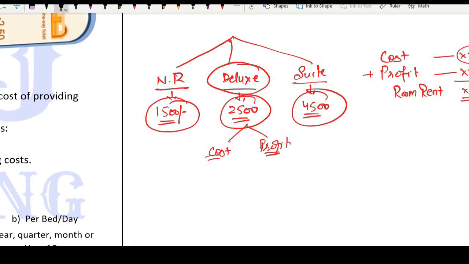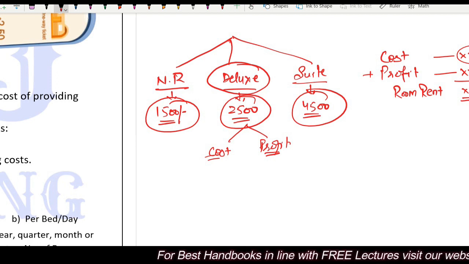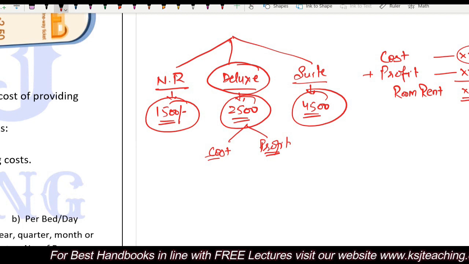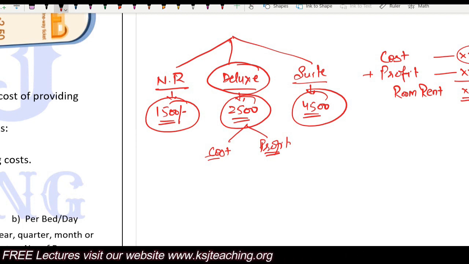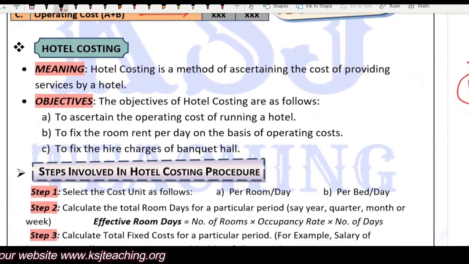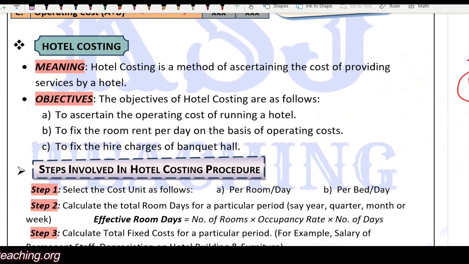You are staying in a hotel, you might have food or not there, but you are staying now, isn't it? You are staying in that hotel, that means you are taking their services. You will be making use of the room service also, right? So the product is a secondary thing in this. Okay, so hotel costing is a method of ascertaining the cost of providing the services by a hotel.